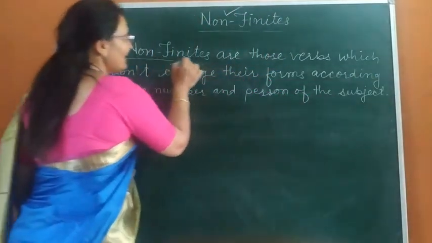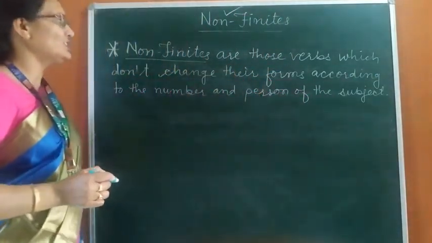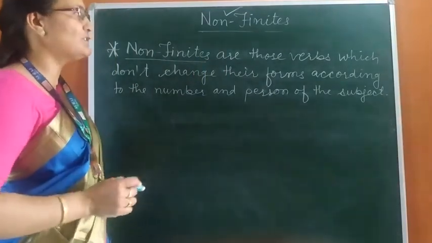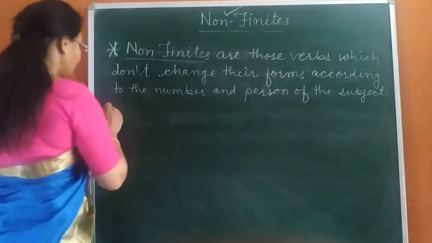Those verbs which don't change their forms according to the number and person of the subject are called non-finites.